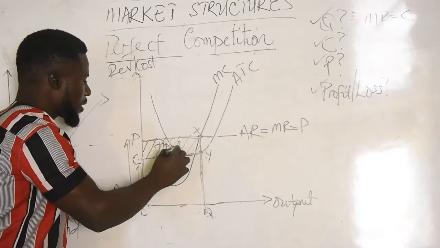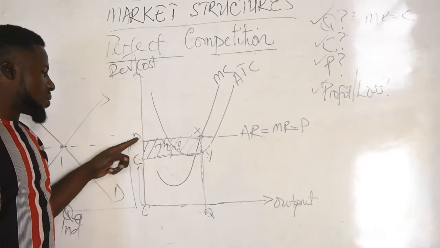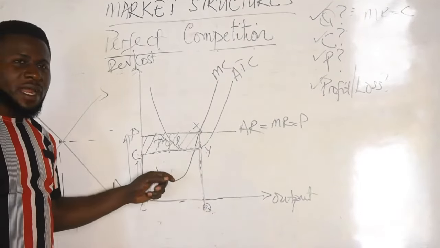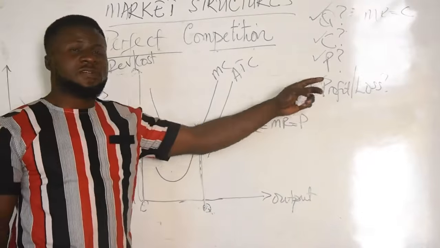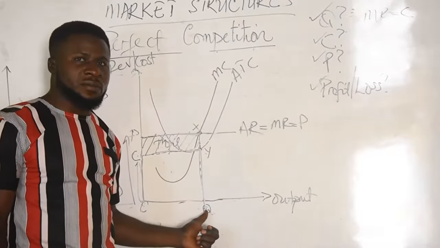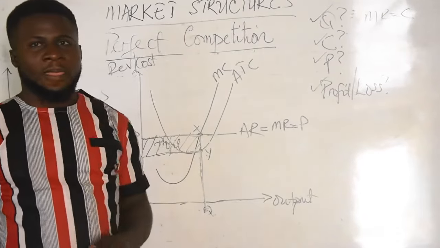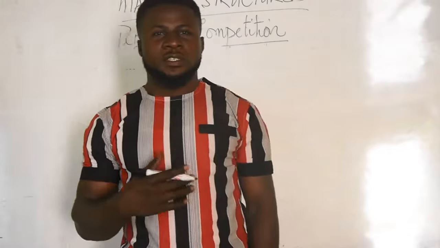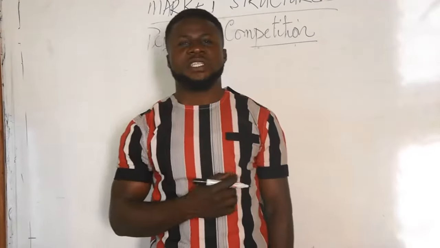Profit. How do we know that it is profit and not loss? It is profit because price is greater than cost at the output level. If we rather had cost greater than price at this output, we would have said that this firm is making a loss. That this would have been the loss minimizing output. So that is how you determine the situation in the short run. Let's look at the long run situation where the firm is breaking even. So we are done seeing the profit maximizing output situation of a firm under perfect competition.